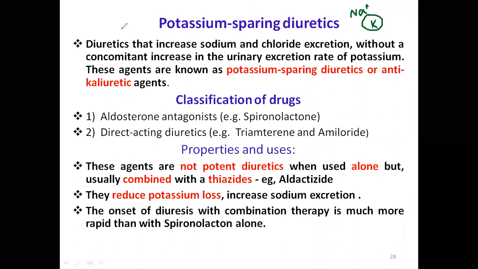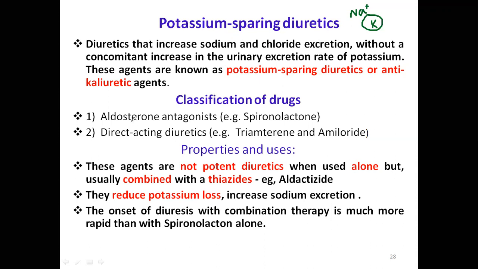If you combine furosemide with these drugs, it is a very good combination. One drug is sending potassium out, but these drugs will try to prevent that. It is a very good combination, life-saving drugs, especially in heart failure conditions. The name itself is sparing. They prevent potassium loss from our body.